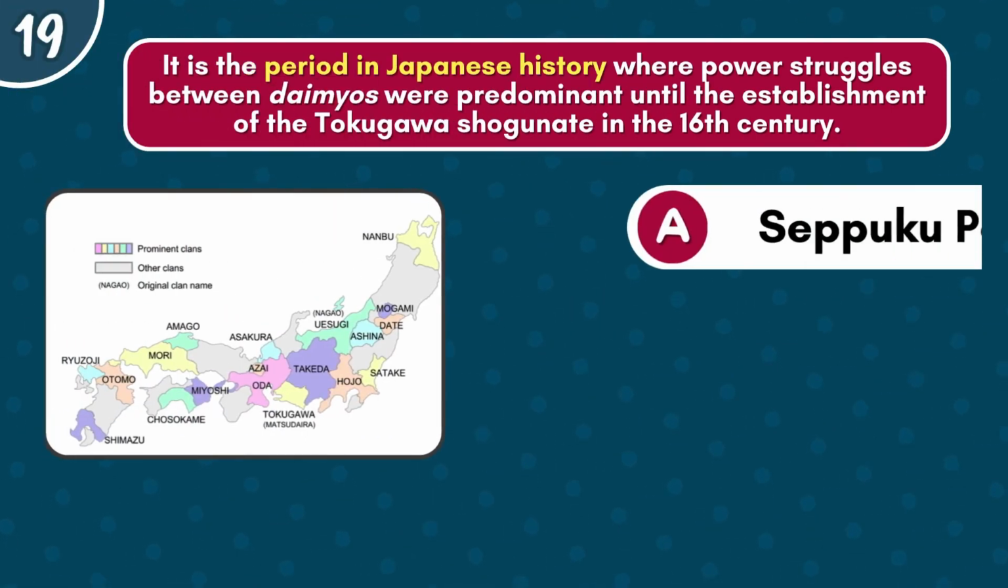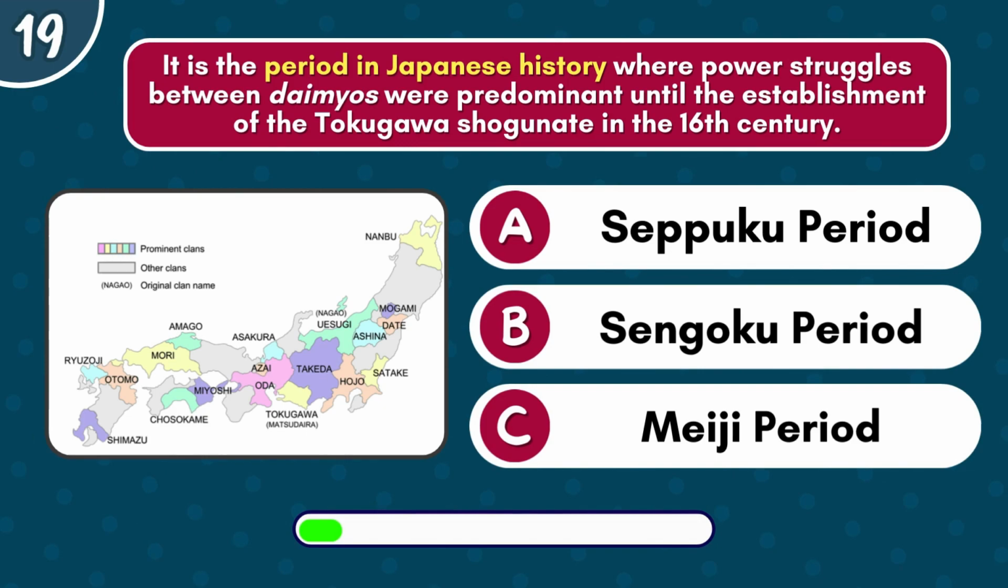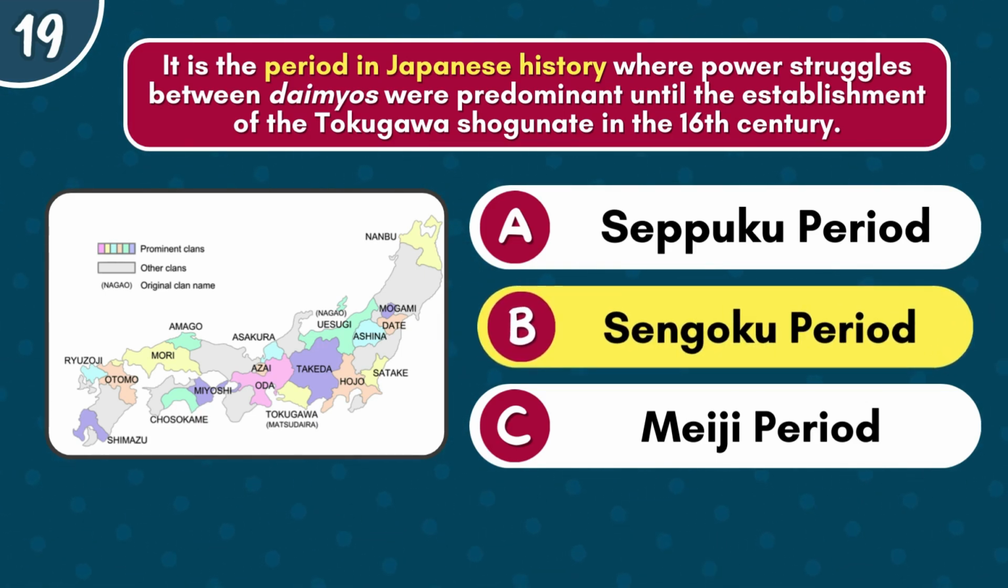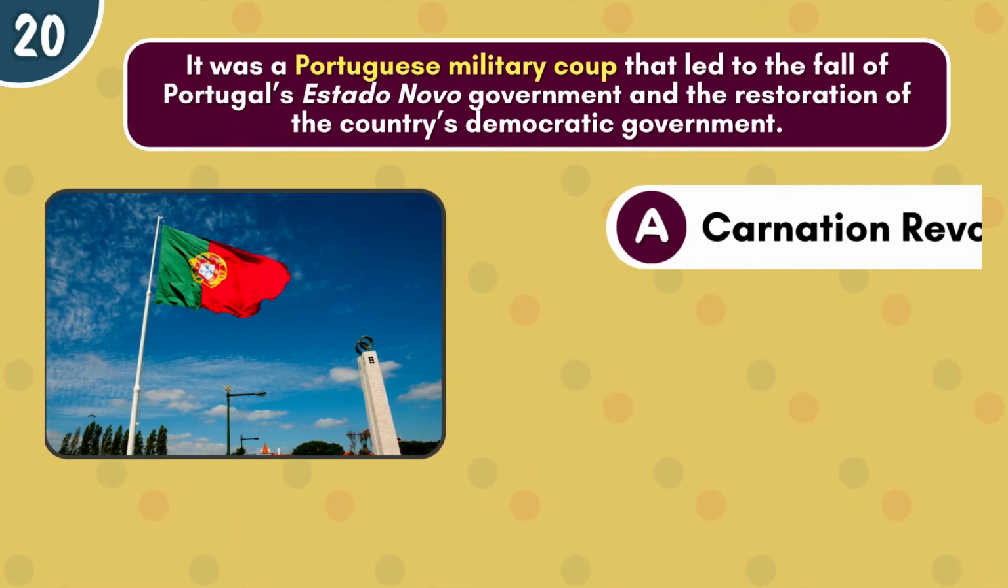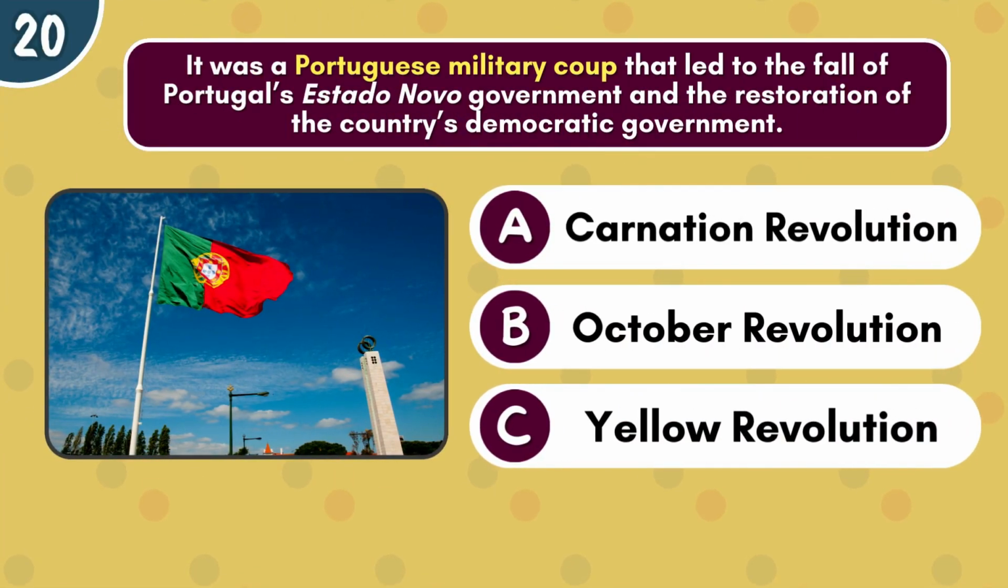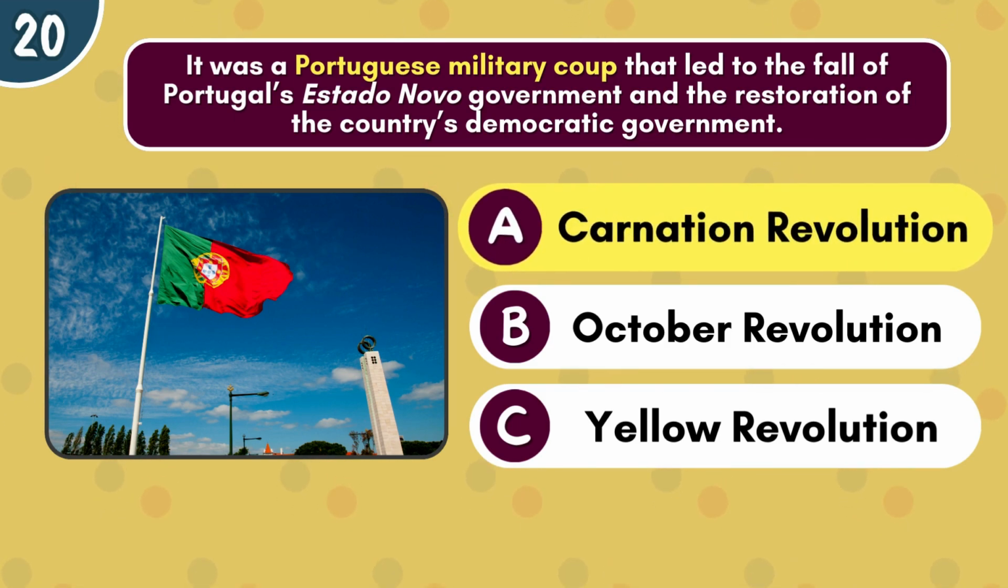It is the period in Japanese history where power struggles between daimyos were predominant until the establishment of the Tokugawa shogunate in the 16th century. It's the Sengoku period. It was a Portuguese military coup that led to the fall of Portugal's Estado Novo government and the restoration of the country's democratic government. It's the Carnation Revolution.